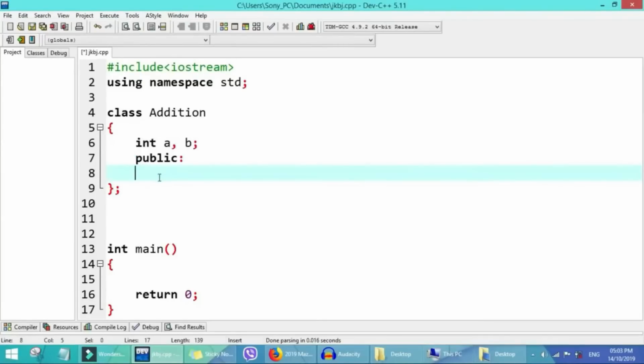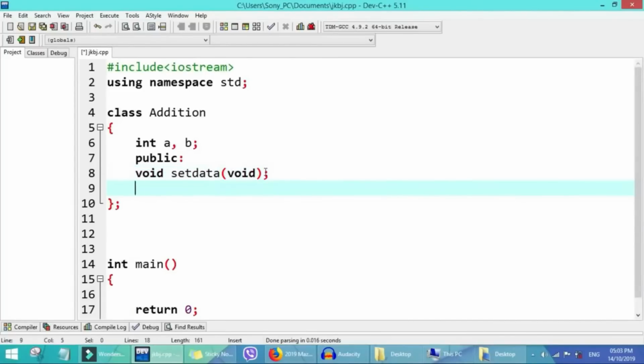But now we will define the function outside the class, and if we do that, we need to declare the name of the function. We'll say void set data and int get data.